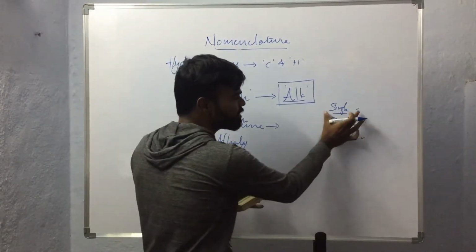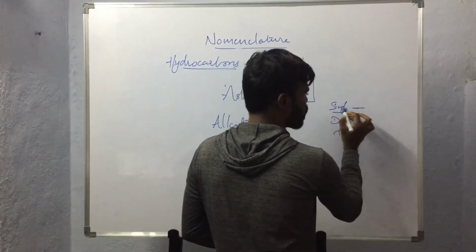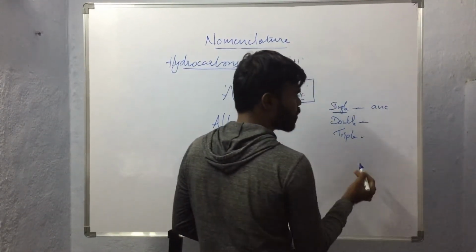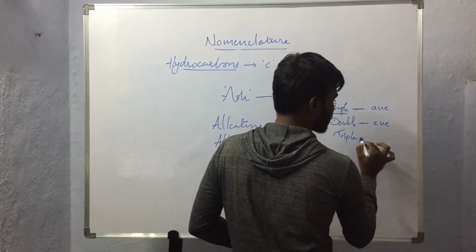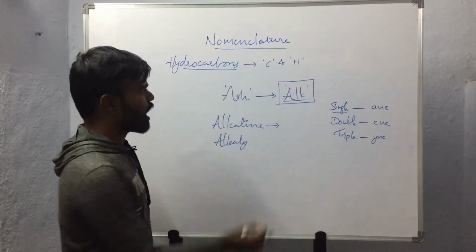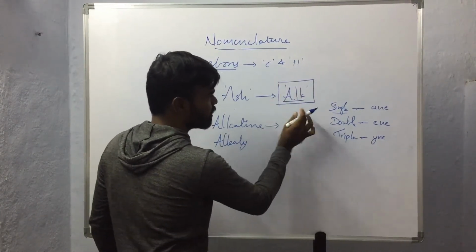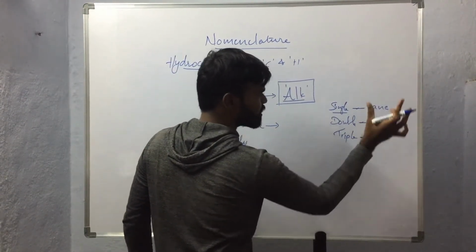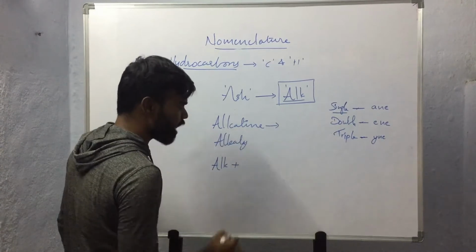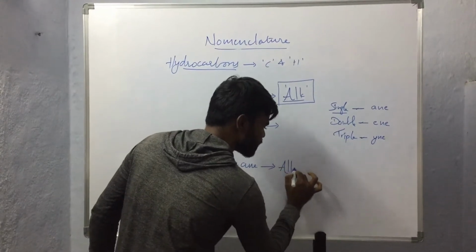To indicate this suffix, we have Greek words. If the carbon atoms are bound with a single bond, the suffix "an" will be used. If bound with a double bond, the suffix "ene" will be used. If bound with a triple bond, the suffix "ine" will be used. So ash forming agents in which atoms are bound with single bonds represent alkanes.